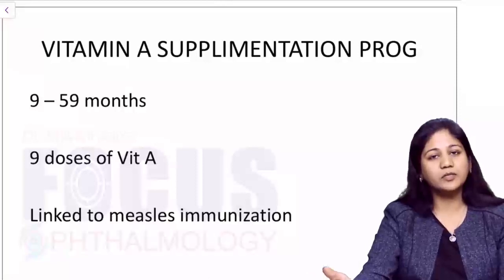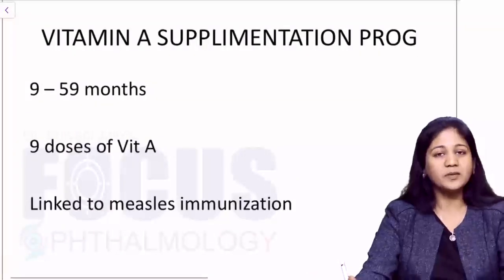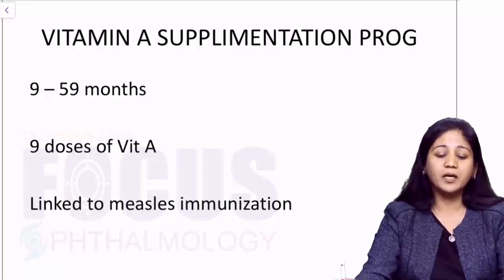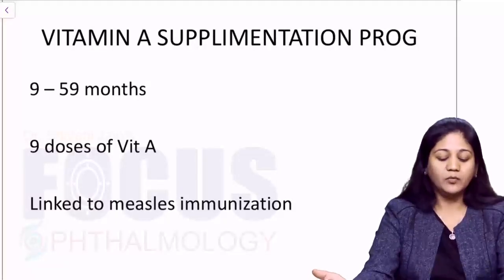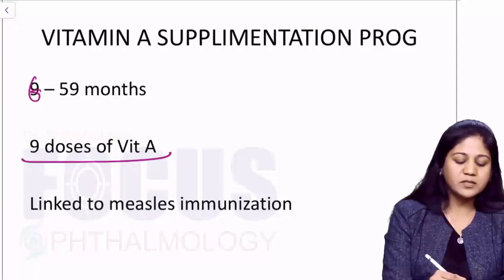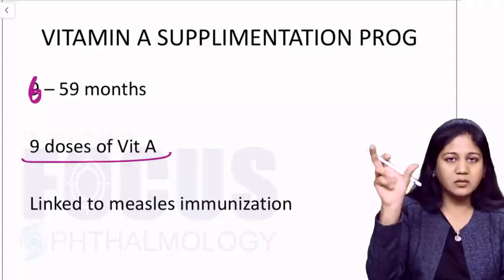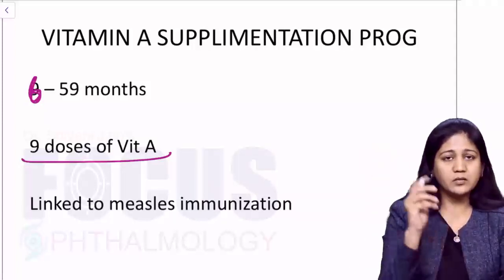Now, a few words about the vitamin A supplementation program and school eye health screening. In the vitamin A supplementation program, we provide vitamin A in 9 doses, starting from 6 months up to 59 months. Okay, so this is the age from 6 months to 5 years.